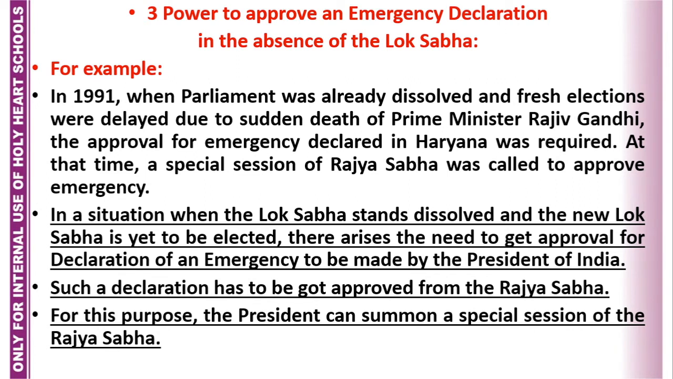In a situation when the Lok Sabha stands dissolved and the new Lok Sabha is yet to be elected, there arises the need to get approval for a declaration of emergency made by the President of India. Such a declaration has to be approved by the Rajya Sabha. For this purpose, the President can summon a special session of the Rajya Sabha. Yes, a special session was called. Otherwise, there are three sessions in a year: monsoon session, budget session, and winter session. Other than this, a special session can also be called to approve the emergency. So, a special session was called.